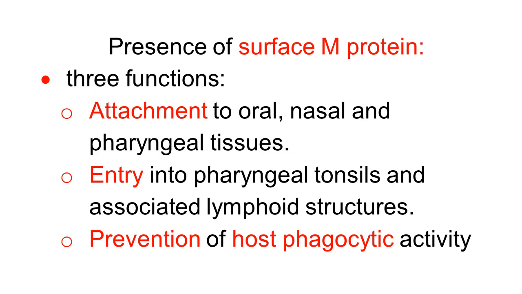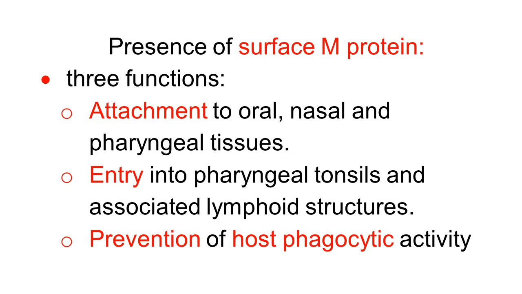Now we have seen that the pathogenicity of Streptococcus equi is due to three factors. And the first factor is the surface M protein. How does this surface M protein help S. equi to produce disease? There are three functions of surface M protein. First, surface M protein provides attachment of the organism to oral, nasal and pharyngeal tissue.